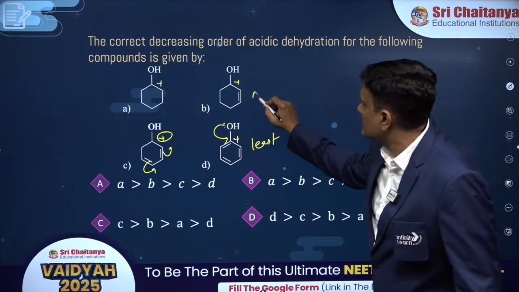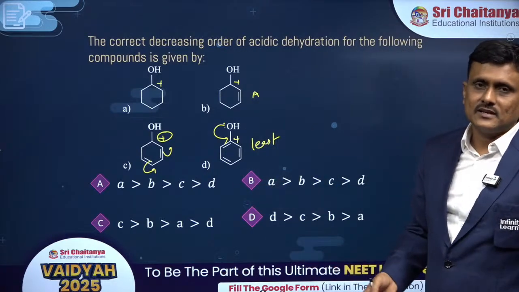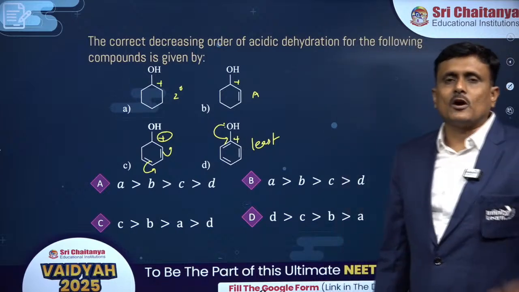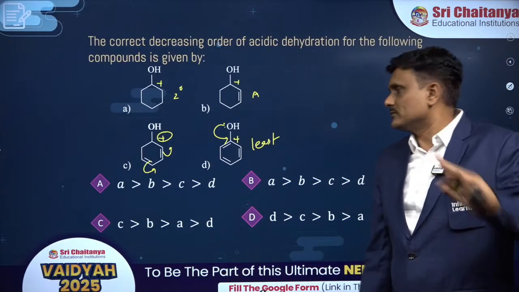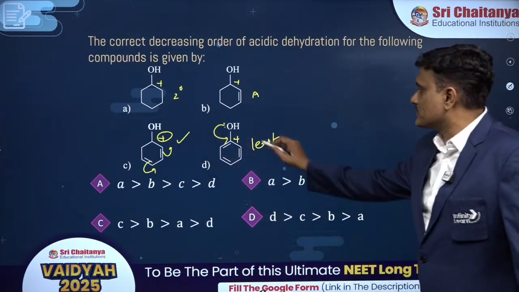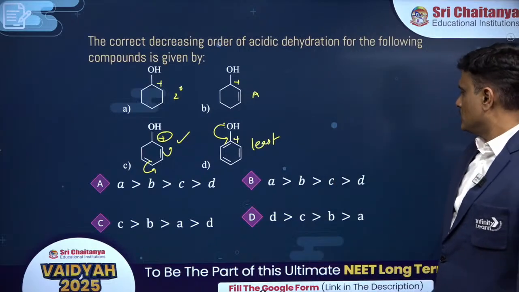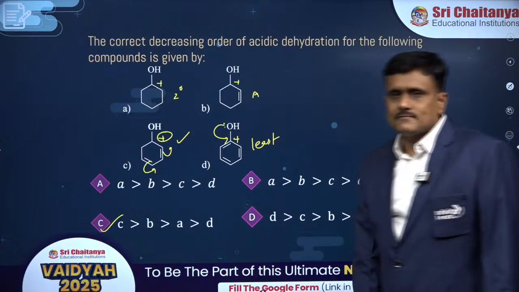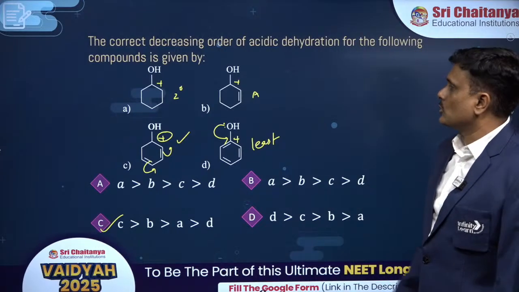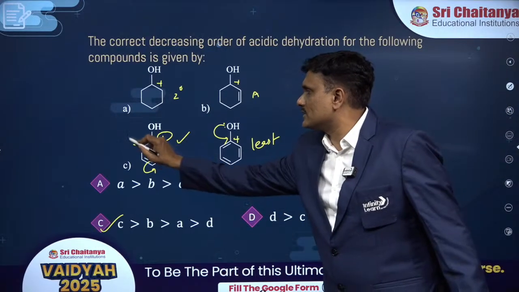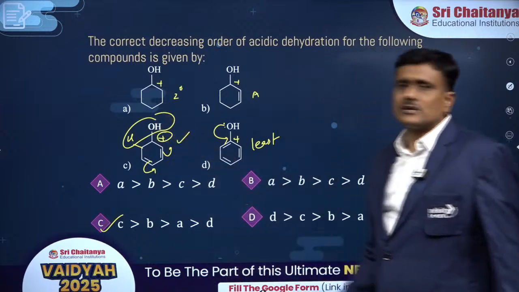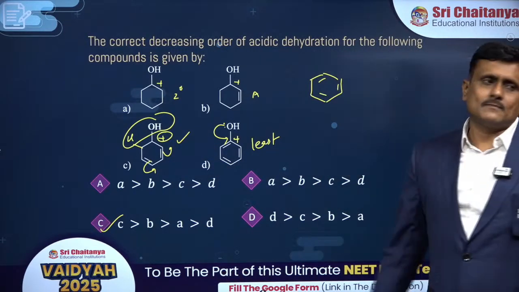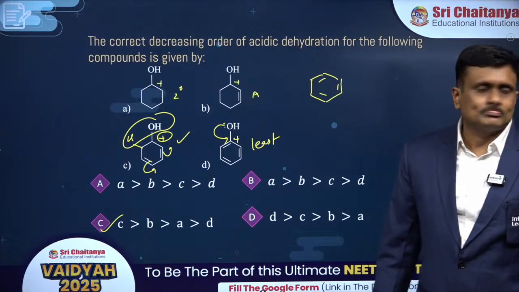This is just allylic. Yes, interested to participate in the dehydration. This is a normal 2 degree carbocation. So on the basis of carbocation formation, we can say that this is more and this is least. C and D: most and highest is C, least is D. So you can say that as the answer. Moreover, when you write the product over here and remove that, you see you are getting an aromatic compound, the most stable one. You got it. Brilliant.